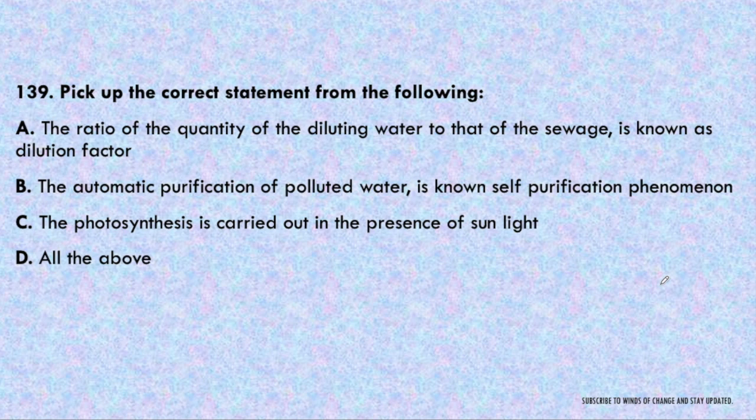Next question. Pick up the correct statement from the following. The ratio of the quantity of the diluting water to that of the sewage is known as dilution factor. The ratio of the quantity of diluting water to that of the sewage, that will be known as dilution factor. This is a correct statement because it is used in the BOD calculation.